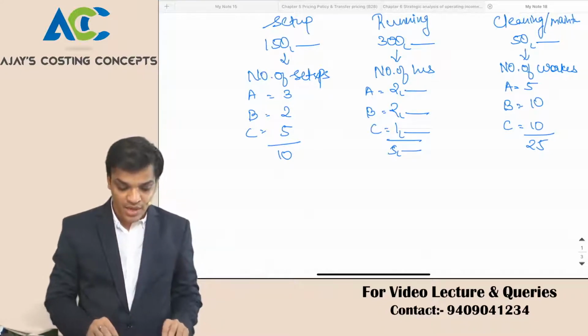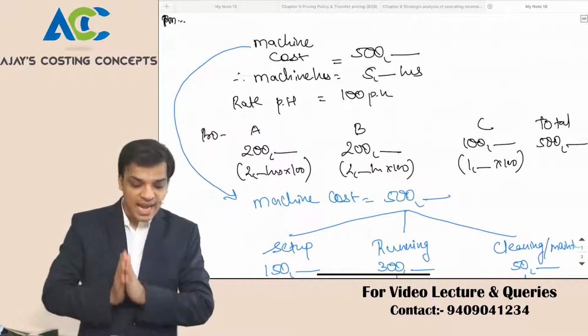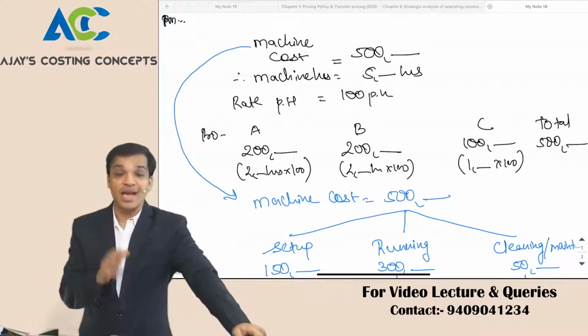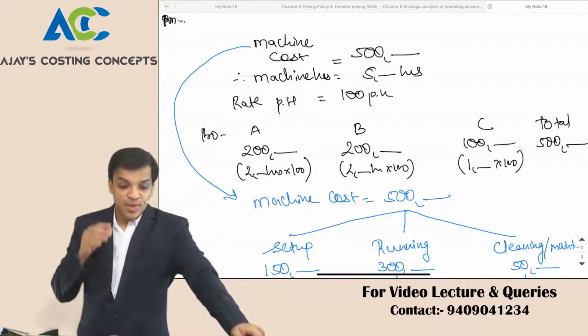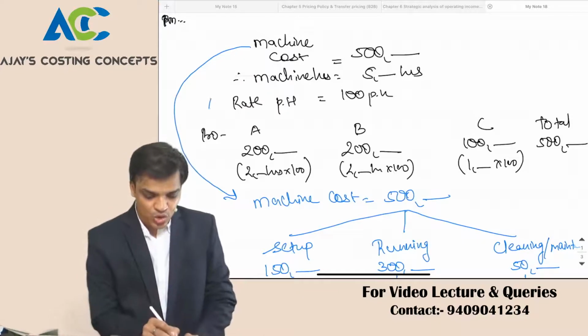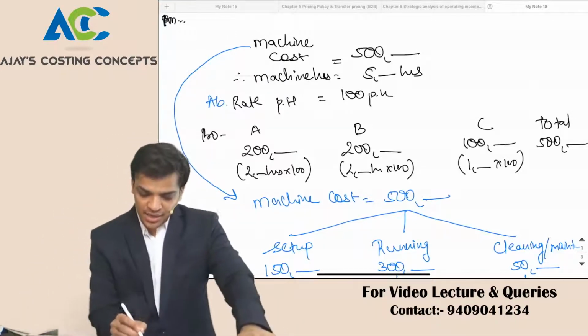I repeat, where IPCC, what you did is 5 lakh is your total cost and your machine has run for 5000 hours. So my absorption rate per hour is 100. How we get 100?